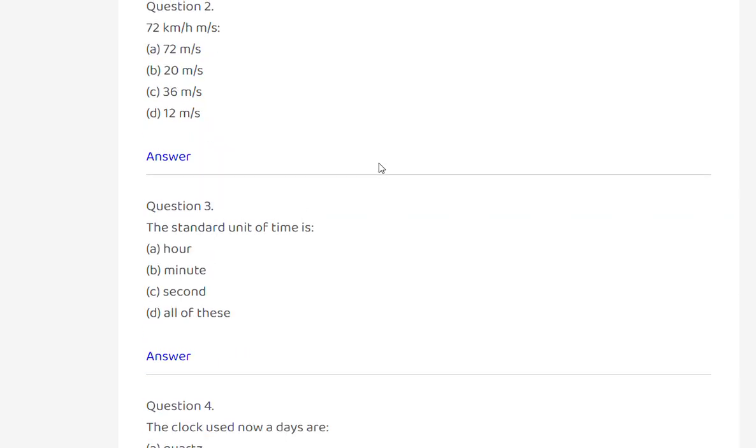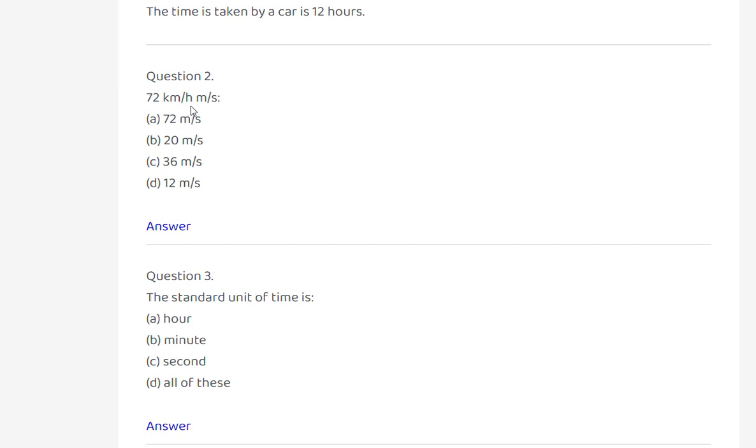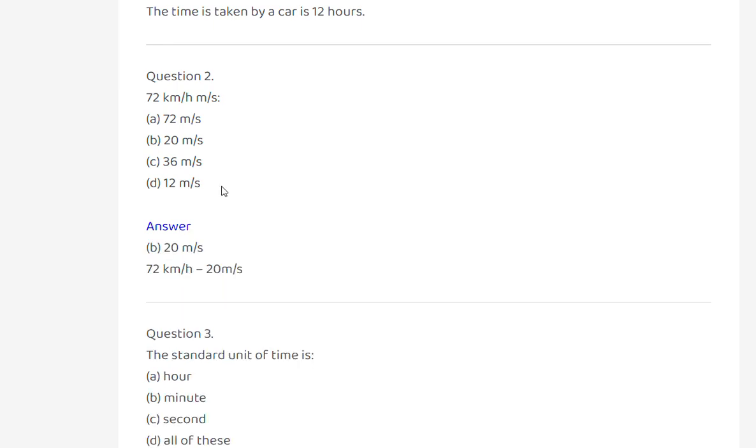Next, 72 kilometers per hour in meters per second. Option B, 20 meters per second.